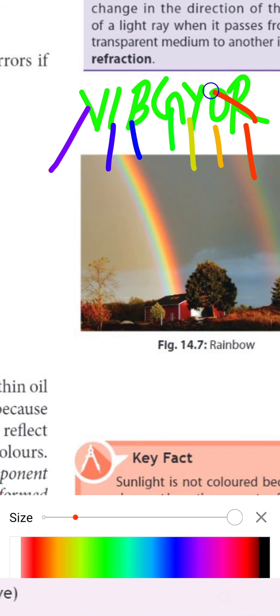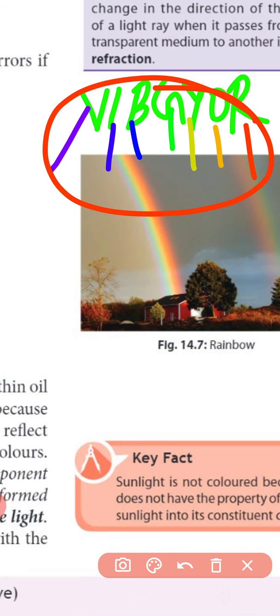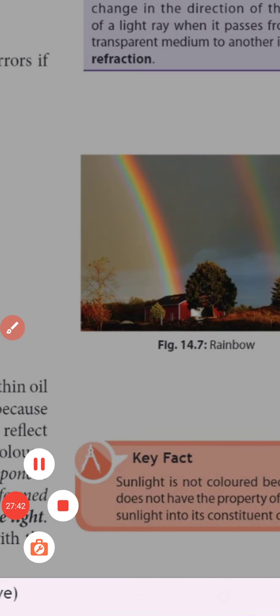So these are the 7 colors present in the rainbow. So the rainbow is formed by the dispersion of light. Okay, clear up to this topic. The next topic we will do in our next video. So this is part 1 of your chapter.